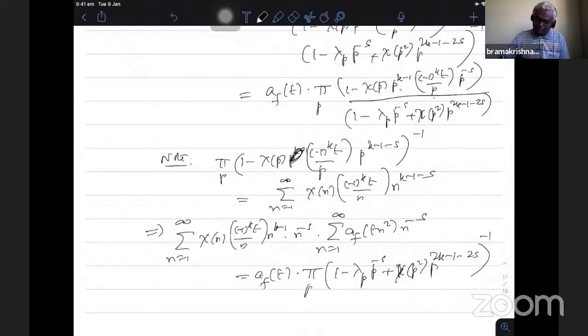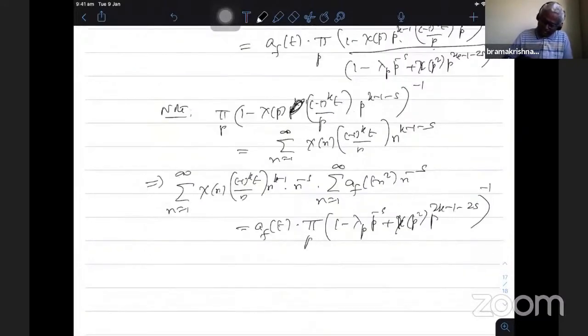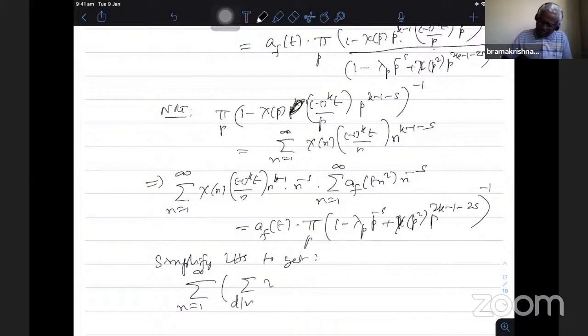Therefore I can multiply the left hand side and then simplify LHS to get summation n equal to 1 to infinity. So these two arithmetic functions I can use the Dirichlet product, summation d dividing n chi of d, minus 1 power k t by d, d power k minus 1, that is coming from this first one.